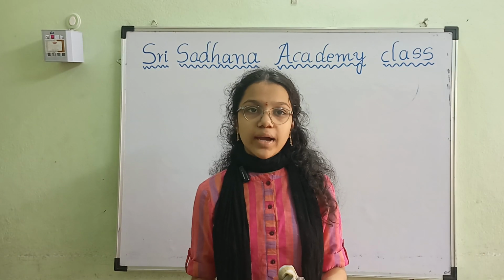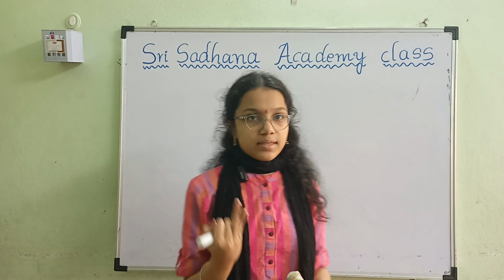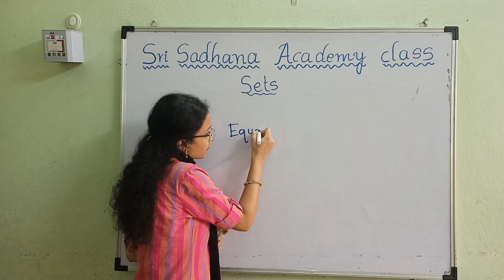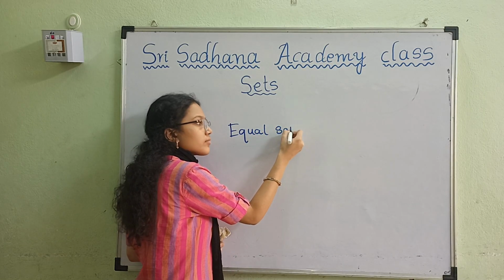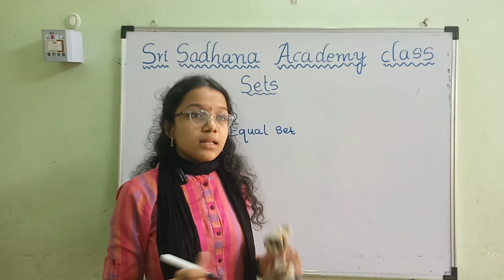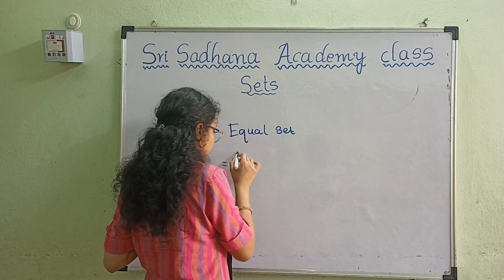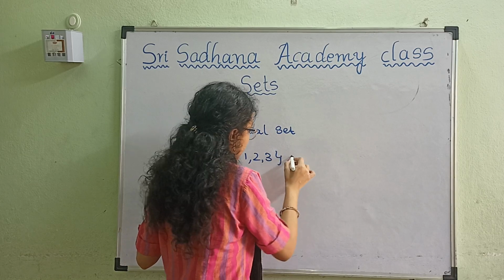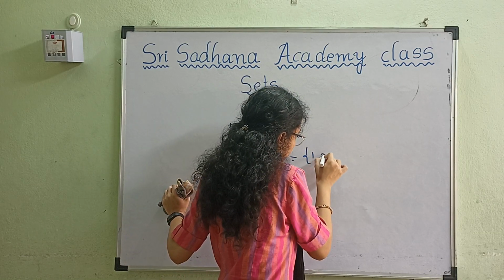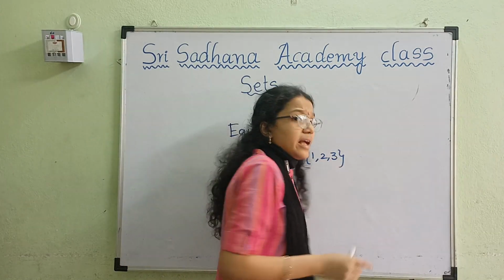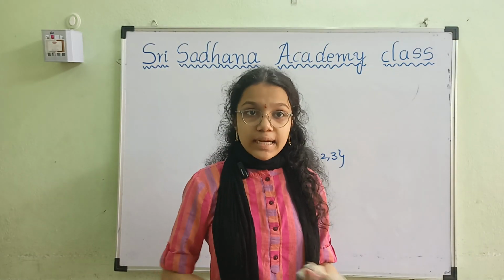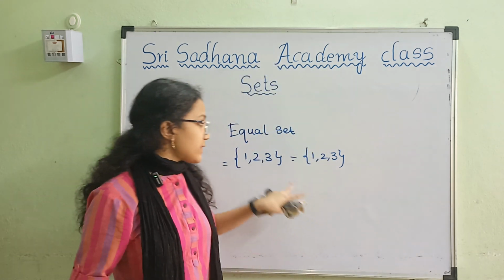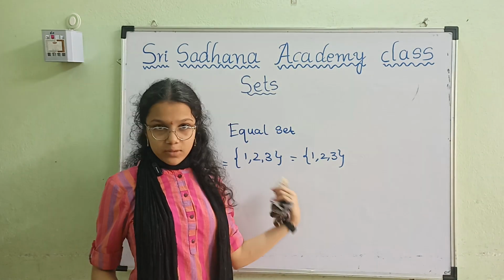Let's go to the next one, equal set and equivalent set. Equal set means there will be equal and same elements in both sets. Equal and same elements should be there in both sets. These are called equal sets.